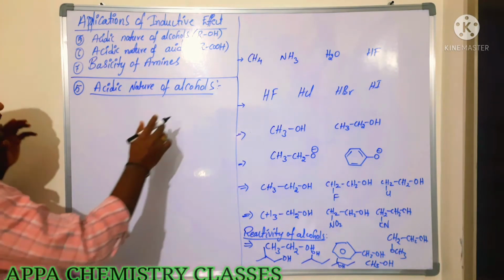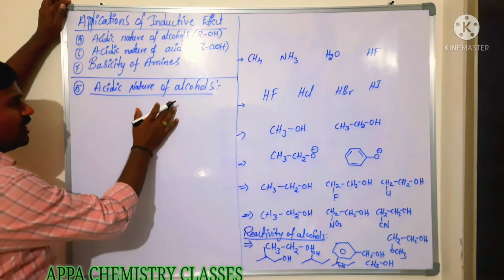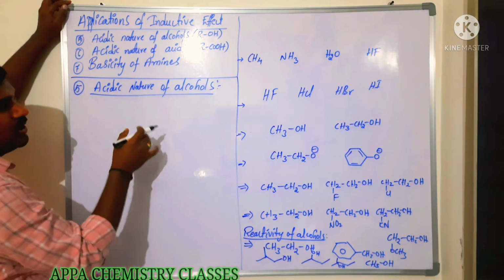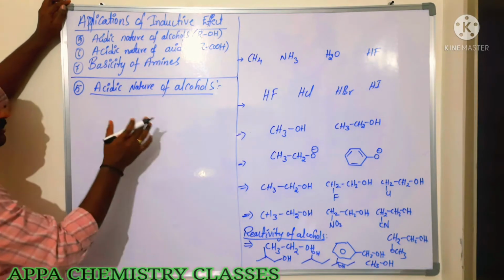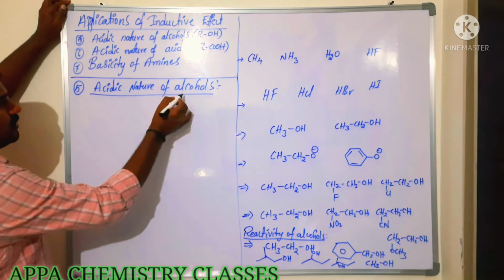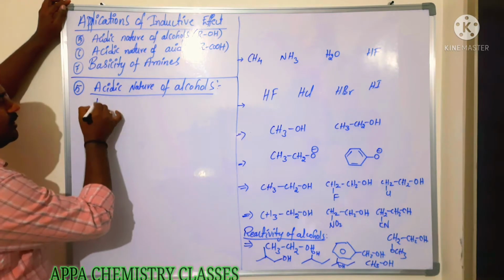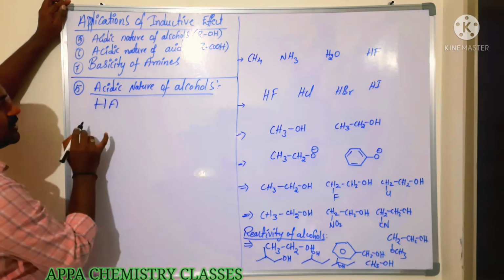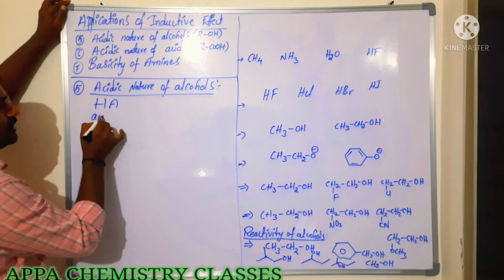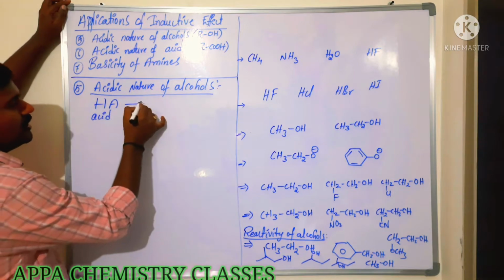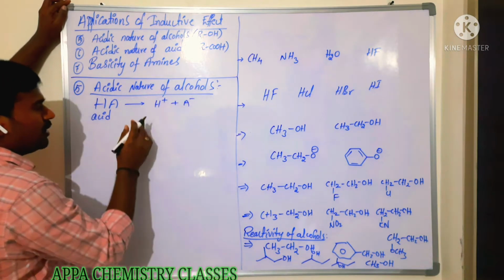Now we are going to see the acidic nature of alcohol. Before going to those examples, first we have to see what type of questions they are going to ask. So I am taking a simple alcohol, HA, as one acid. Whenever it undergoes dissociation, we get H+ and A-.